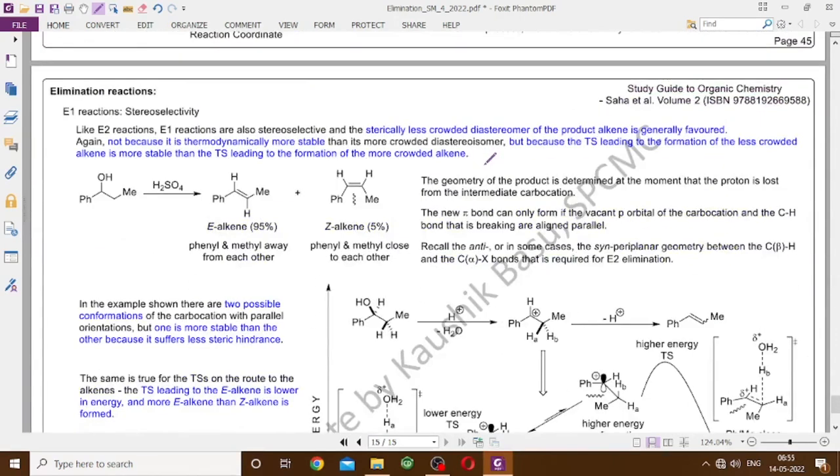Finally, stereoselectivity. The reactions are stereoselective. For example, if you have formation of two stereoisomers, one will be more favored compared to the other. Say for example, we have taken the secondary alcohol, secondary benzylic alcohol, and we have done an E1 reaction. We got the